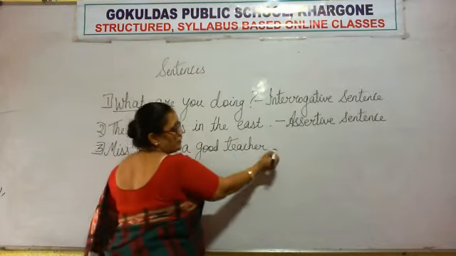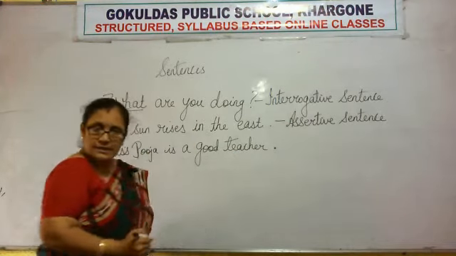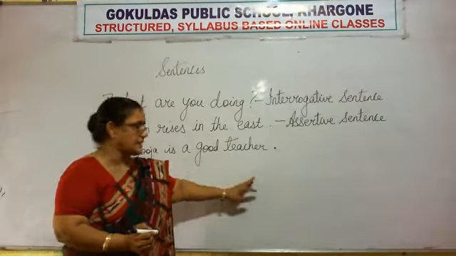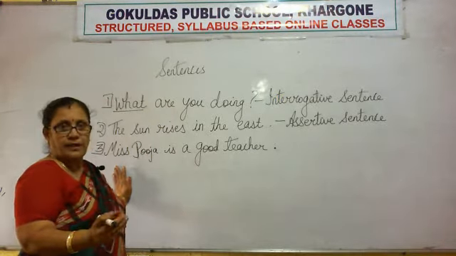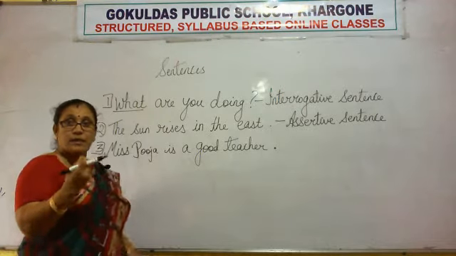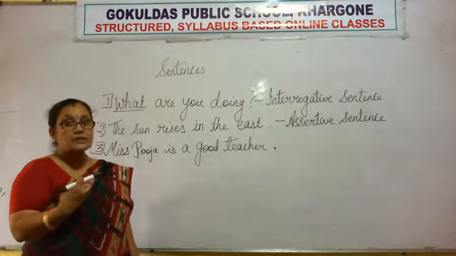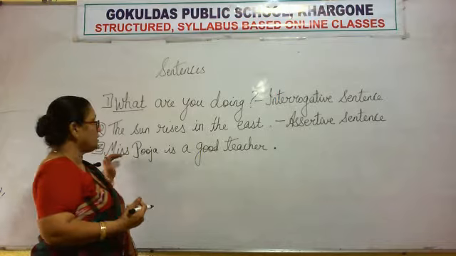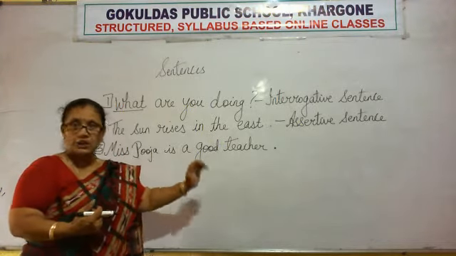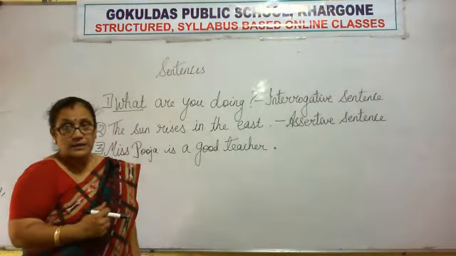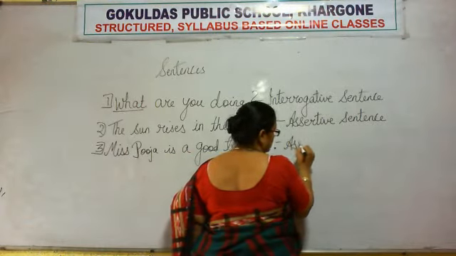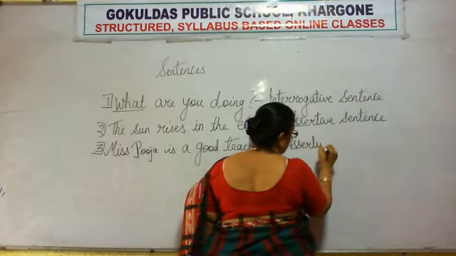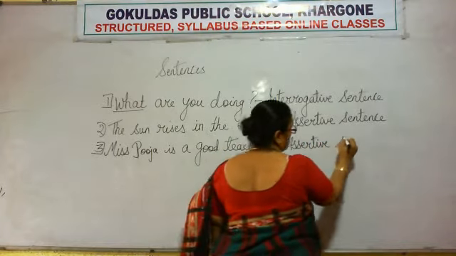It is ending with a full stop. Yes? Is it ending with a full stop? Yes. So, when the sentence is a simple statement, it is giving us some information, and the information is Miss Pooja is a good teacher. So, what type of a sentence is it? Assertive, right. Assertive sentence.